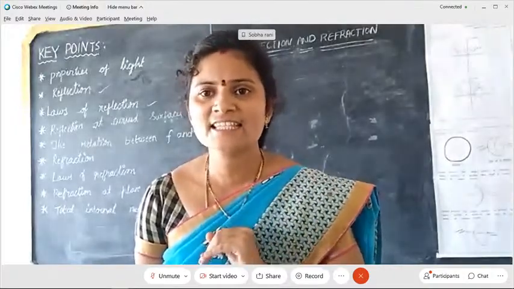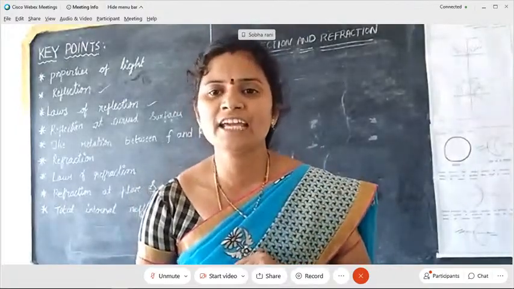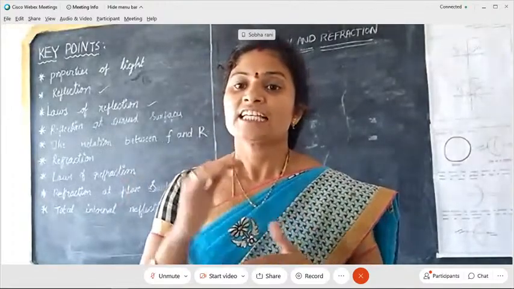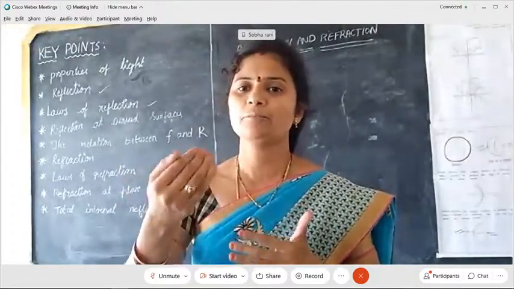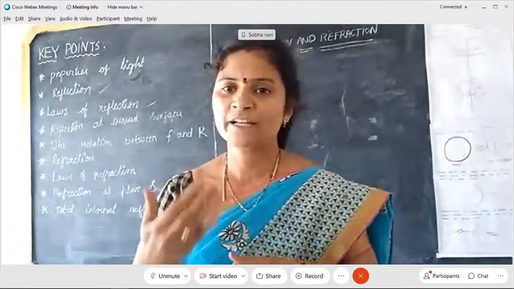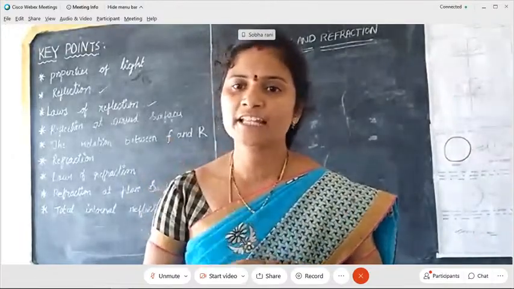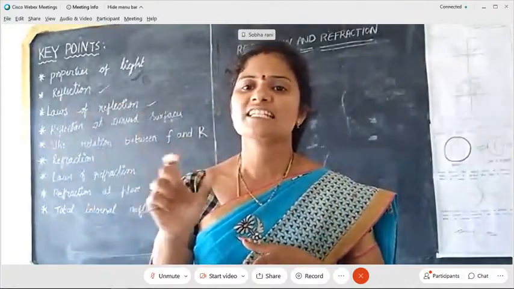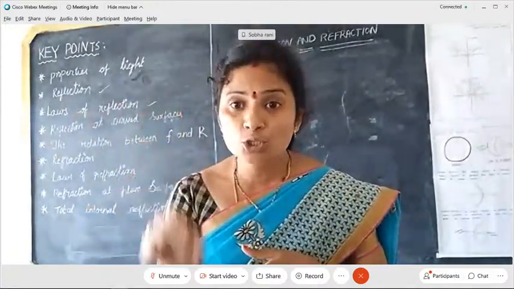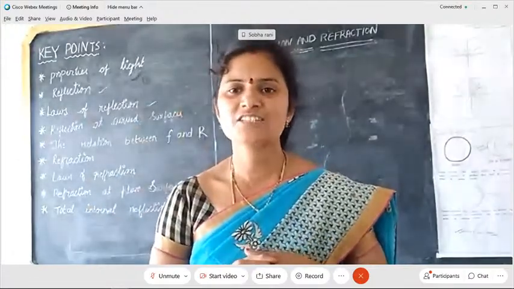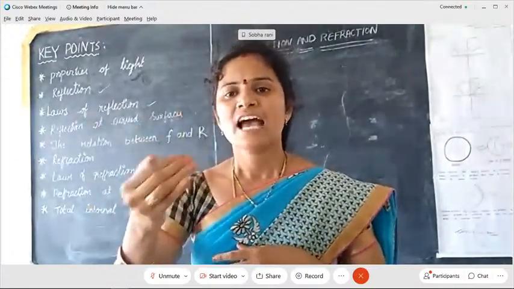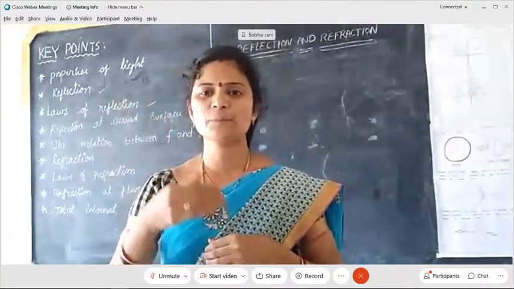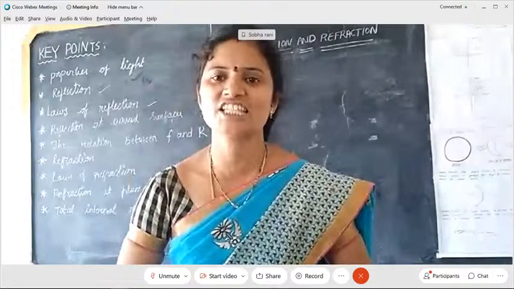Refractive index means the ratio between the speeds. The speed changes from one medium to another medium. So it is the ratio between the speed in a vacuum and the speed in the medium. So that's why each medium has a refractive index. Why? Because the speeds are different.